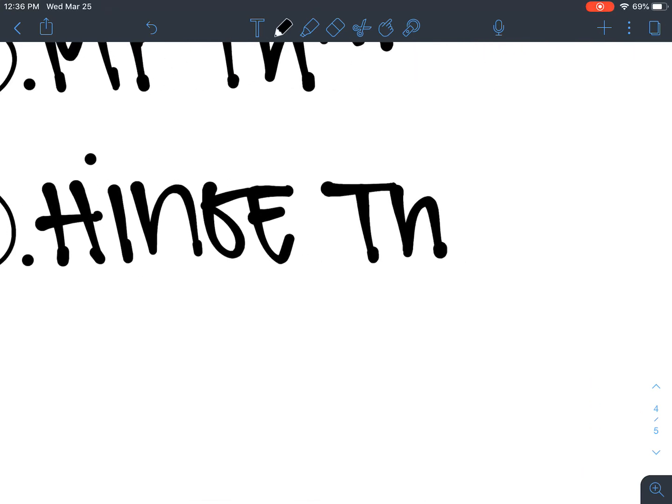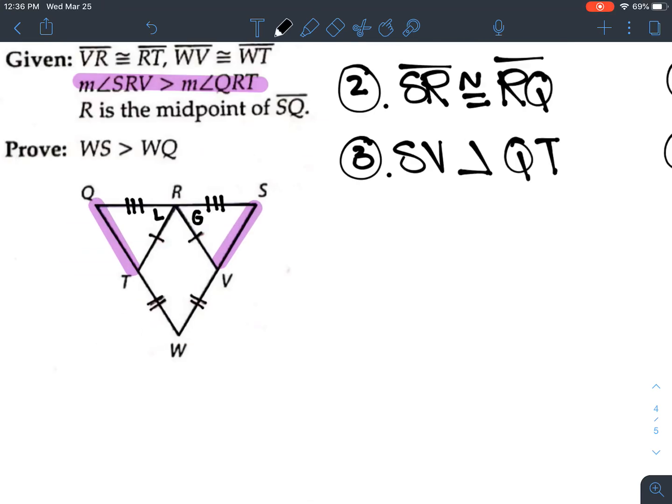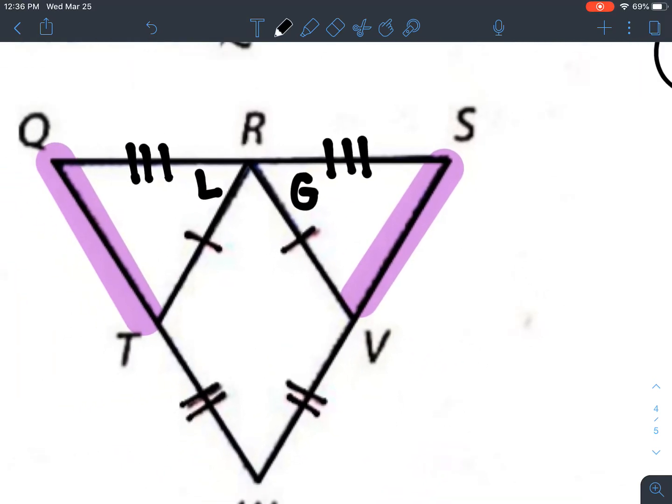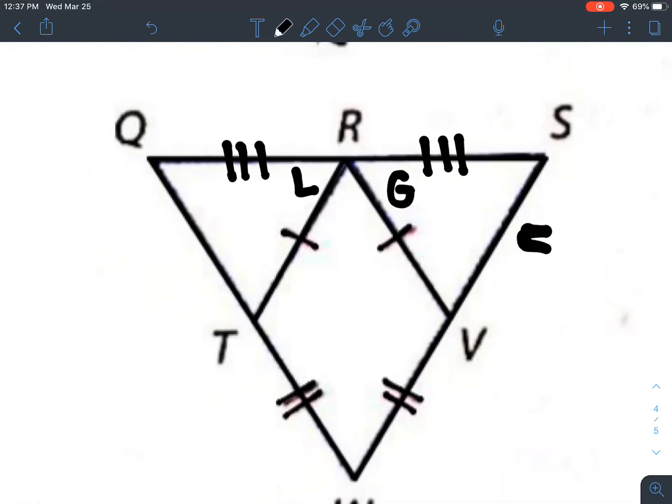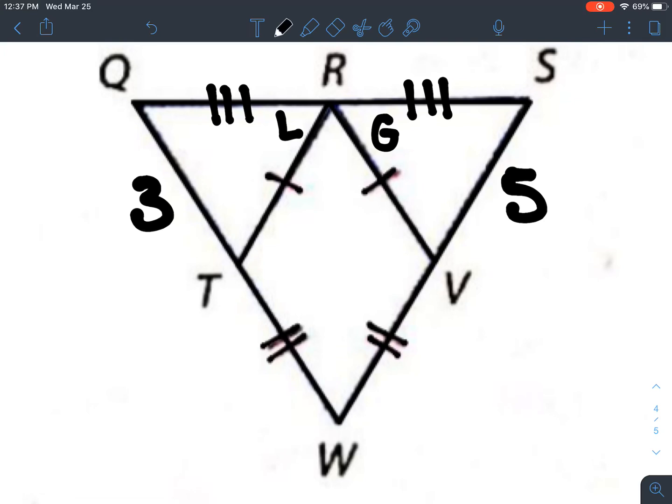Let's break this down real quick and see why this makes sense. We just said that side length SV has to be greater than side length QT. Let's put some numbers in there so we can visualize. Let's say this was 5, and this is 3. VW and TW are congruent, so they have the same side length, which means this is 2, and that also has to be 2.